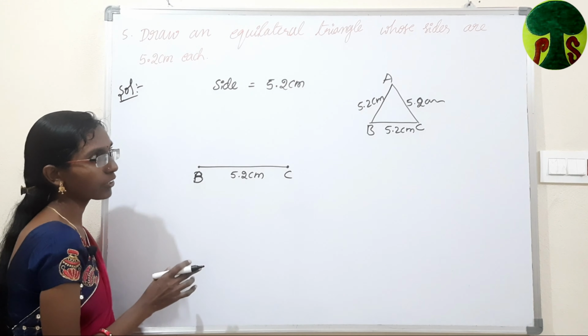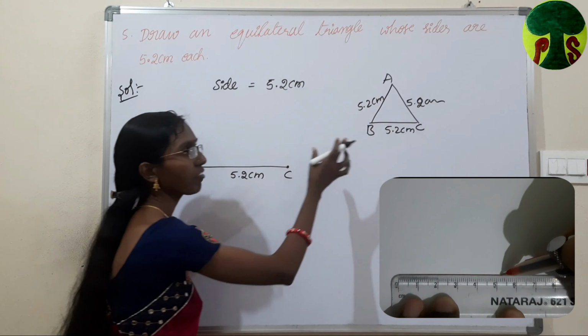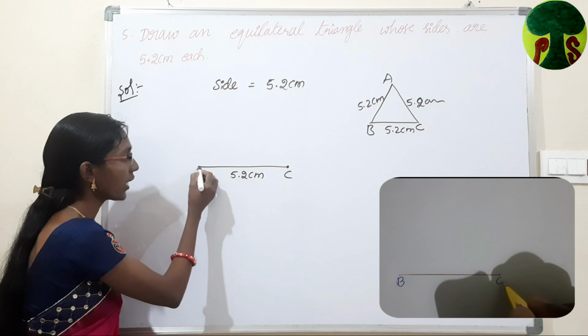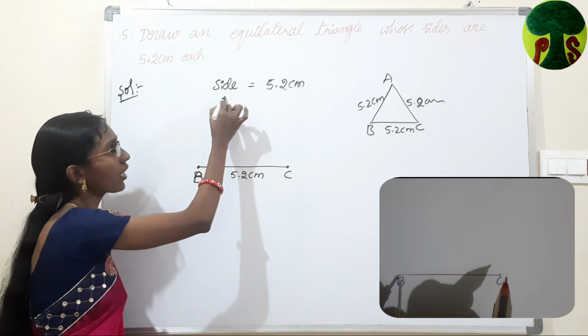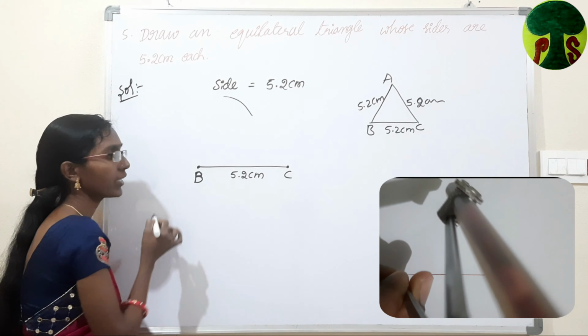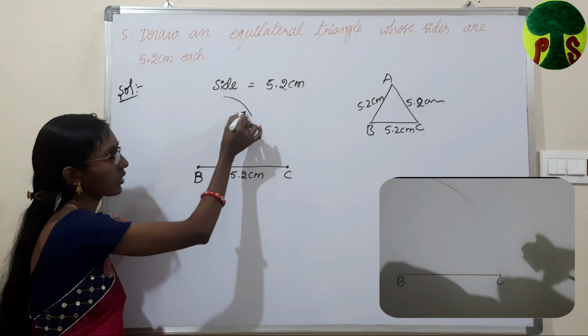Now we have to measure 5.2 centimeters and consider it as the radius, and with B as center, we have to draw one arc.